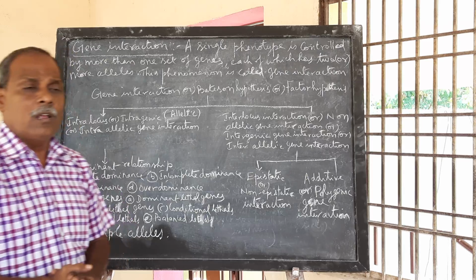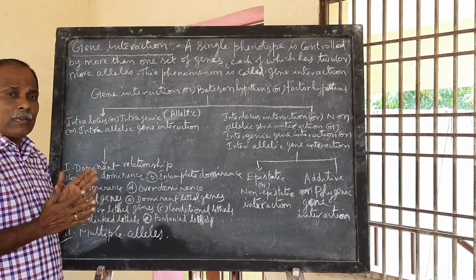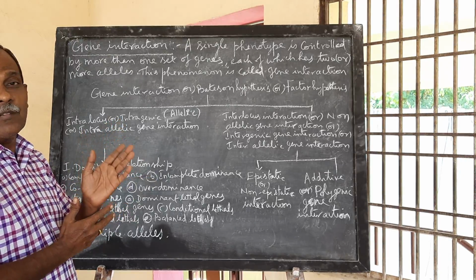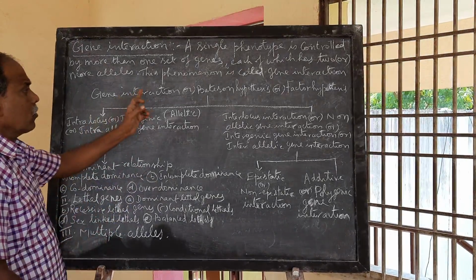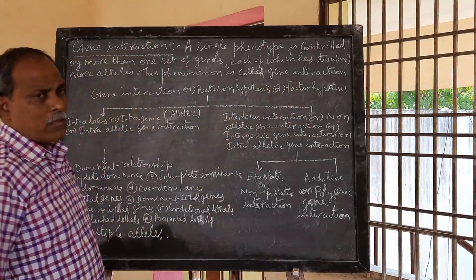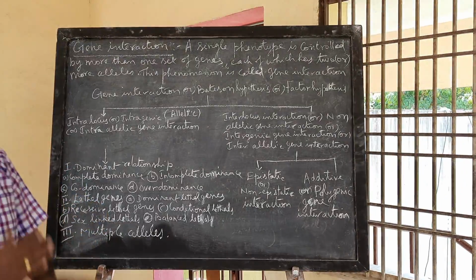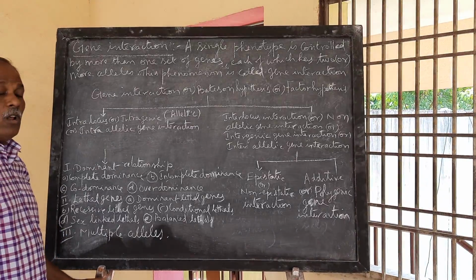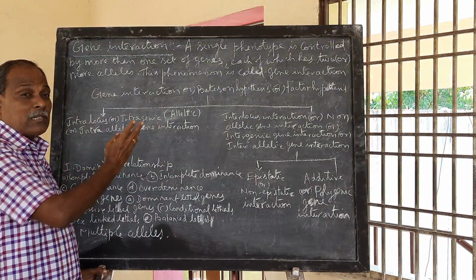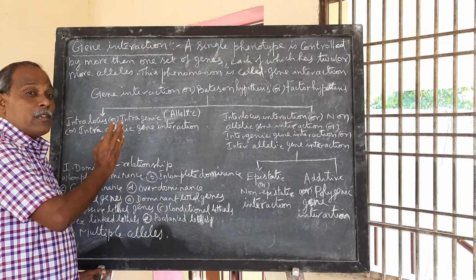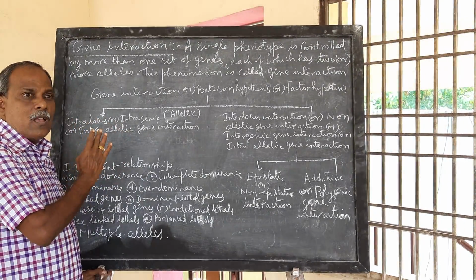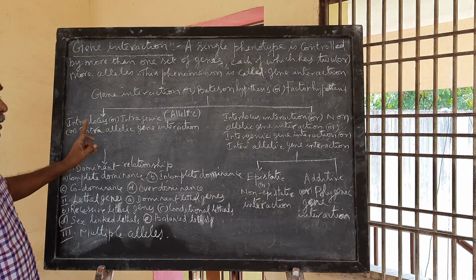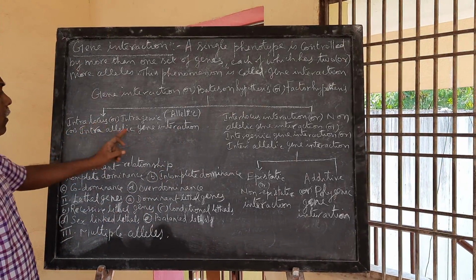Gene interaction was first explained practically by Bateson. So that's why it is also called Bateson's hypothesis or factor hypothesis. Now in gene interaction, you come across two things: allelic gene interaction and non-allelic gene interaction. So Bateson classified gene interaction into intragenic gene interaction, intergenic gene interaction, then intralocus gene interaction or intra-allelic gene interaction.